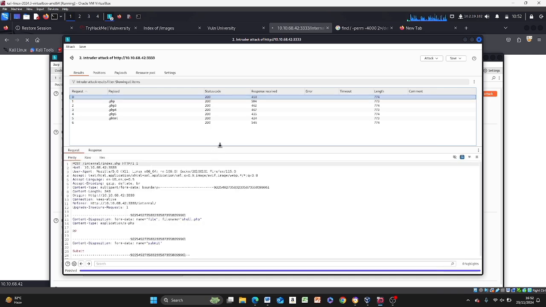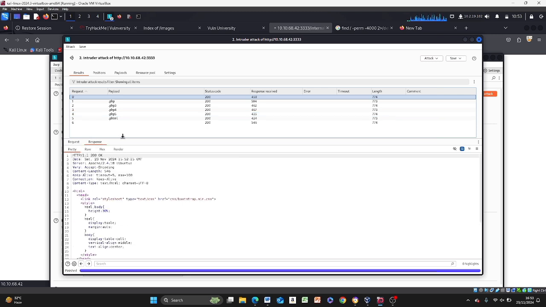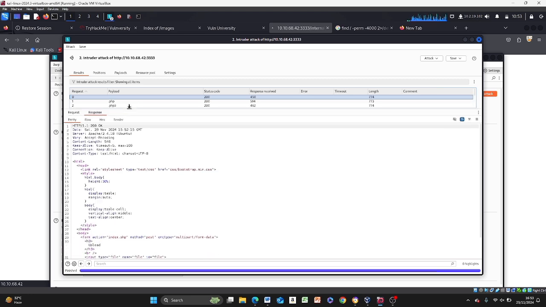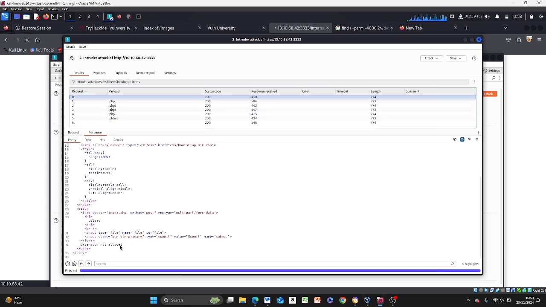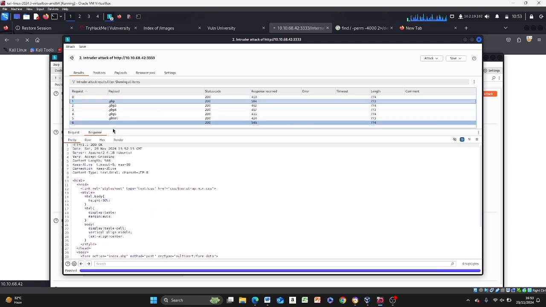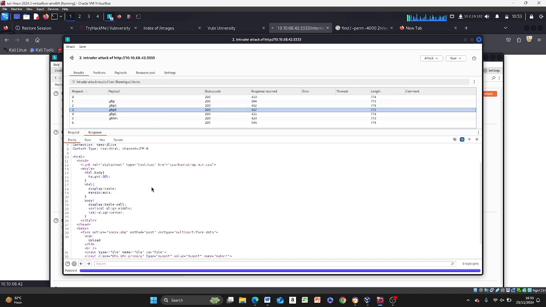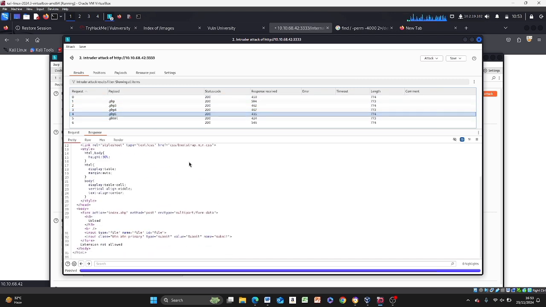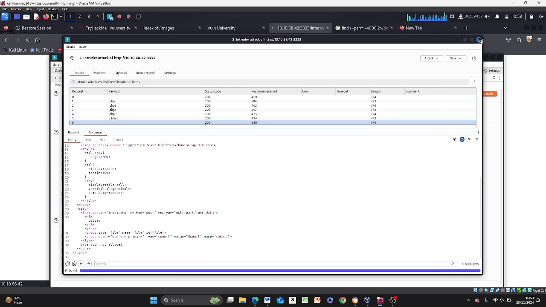Now, if you come here, you see the other thing that bothers me. When I came here, I did a number of things. I changed the code, changed the file, changed the extension. So if you come to the response, which is what the web server is supposed to respond with, you see something here. I'll just reduce this and swipe. So, extension not allowed, which is okay. If you come down again, you see extension not allowed. Okay, extension not allowed, extension not allowed. So you begin to wonder what's happening.